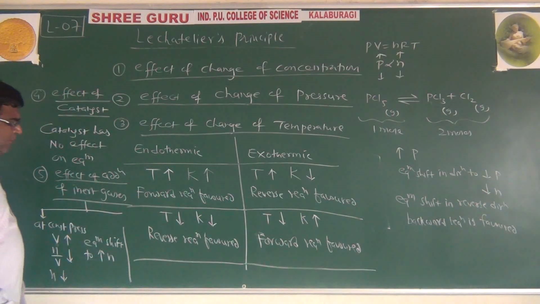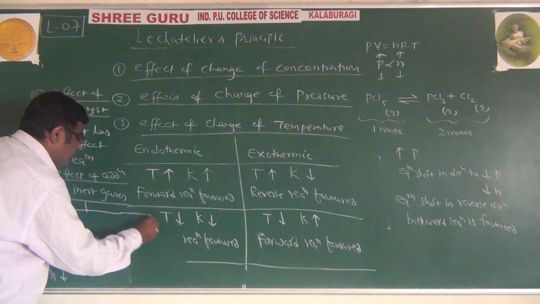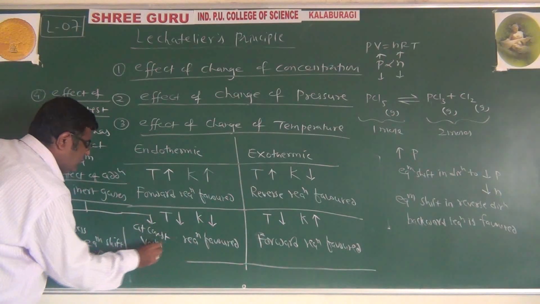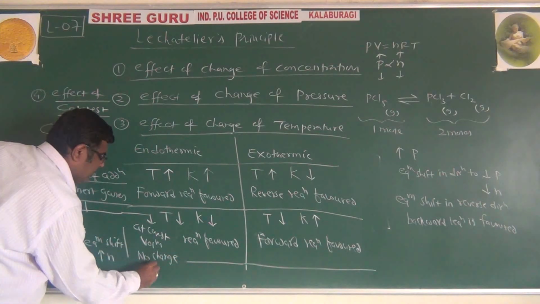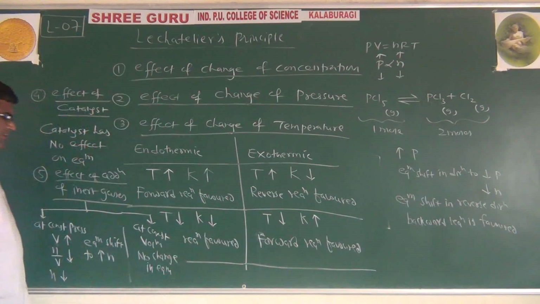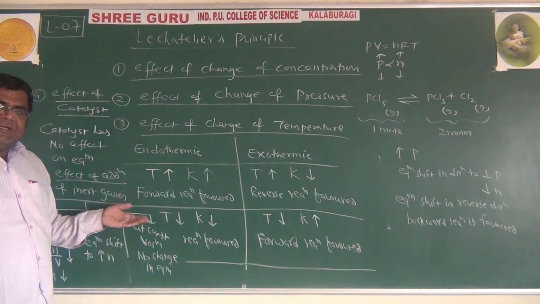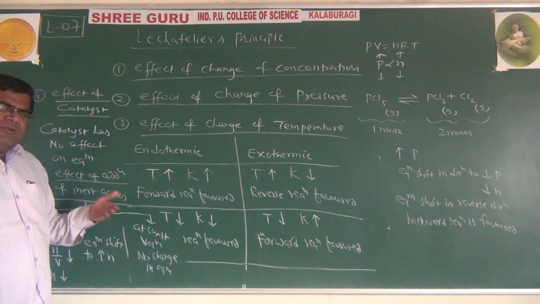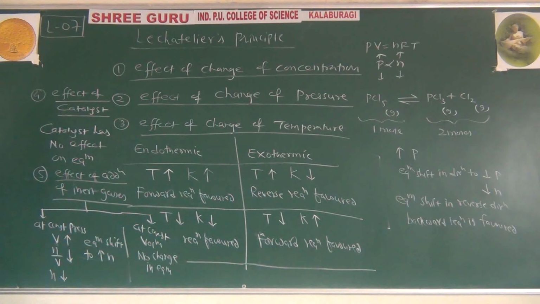What will be its impact when it is added at constant volume? At constant volume, we have to say no change in equilibrium, because when it is added at constant volume, the partial pressures of reactants and products are the same. Concentration has no change, so equilibrium is also not changed. So these are the 5 factors.